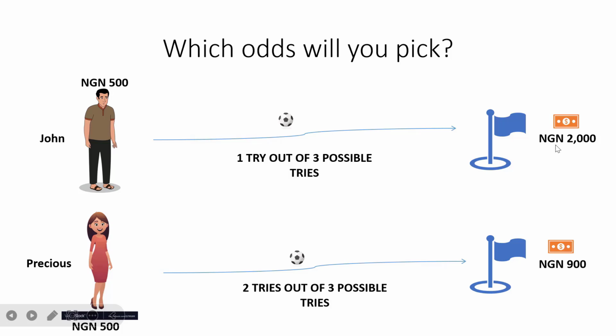Which means the person placing the bet for you has 2 possible odds of beating you in this 1 to 3 trials. But for these 2 to 3 trials, the person has only one chance to beat you out of 3 chances, which means you have more of an advantage in this case.